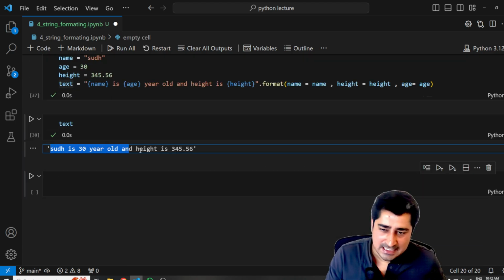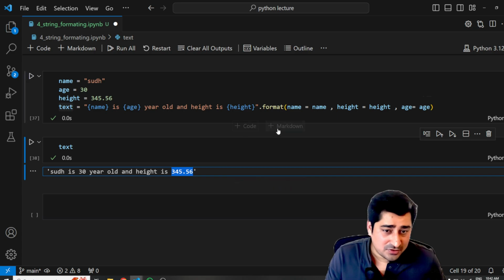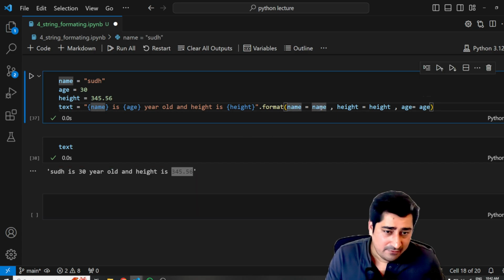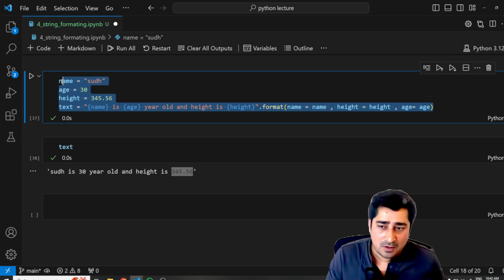So yes, it is able to fetch the data. So Sudhanshu is 30-year-old and height is 345.56. Because here, whatever placeholder I'm giving, I'm giving it with the name, and with name to name mapping, age to age mapping, height to height mapping, it will be able to perform automatically.